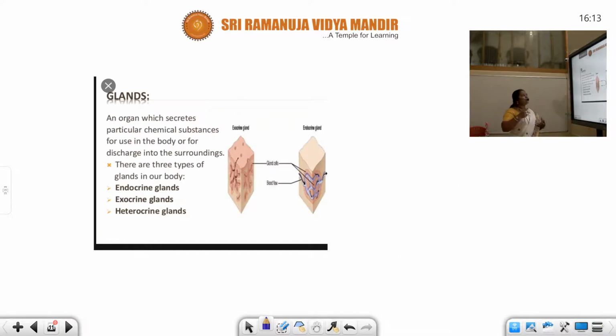Now let us see what a gland is. A gland is an organ which secretes particular chemical substances for use in the body or for discharge into the surroundings. There are three types: endocrine, exocrine and heterocrine. This heterocrine is also known as a mixed gland.